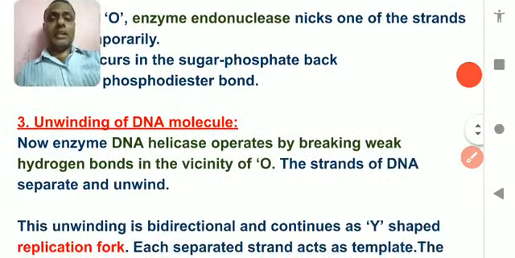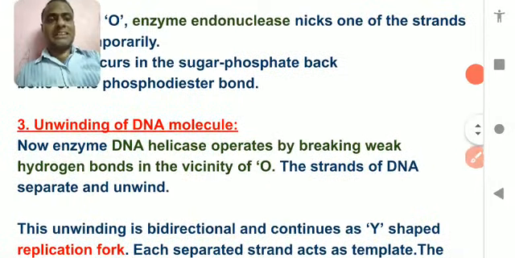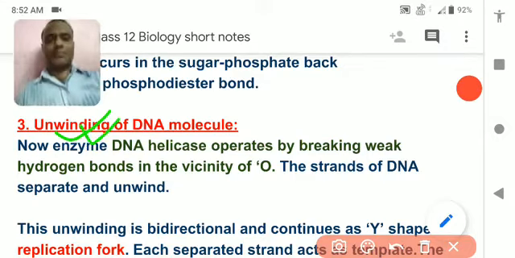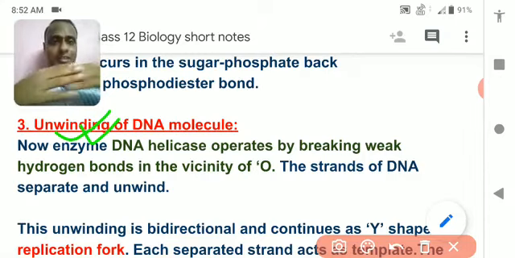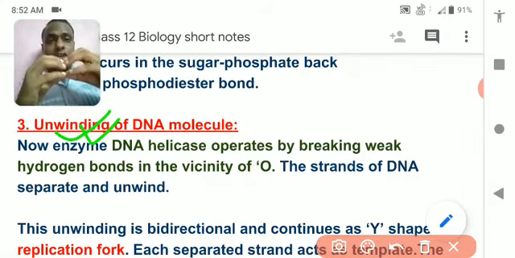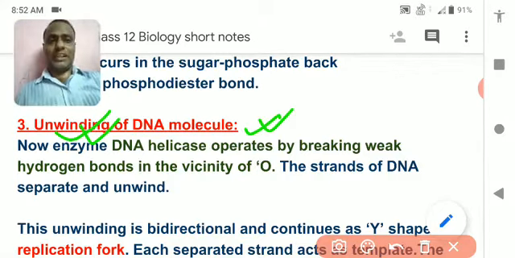Okay. Now opening means unwinding, means opening of DNA. So you come to know that the endonuclease gets attached with the DNA. Now the endonuclease tries to open the two strands of DNA. Here the two strands of DNA open, and it is done by another enzyme that is called DNA helicase.